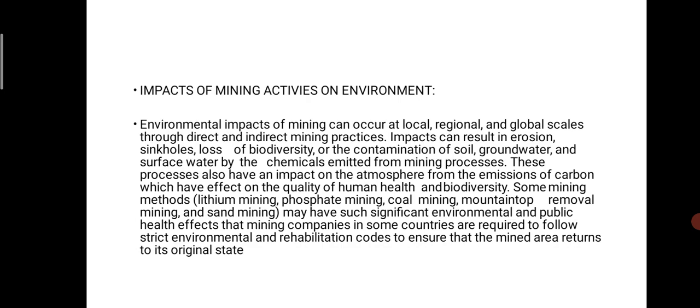These processes also have an impact on the atmosphere from the emission of carbon, which has an effect on the quality of human health and biodiversity. Some mining methods, lithium mining, phosphate mining, coal mining, mountain top removal mining, and sand mining, may have such significant environmental and public health effects. The mining companies in some countries are required to follow strict environmental and rehabilitation codes, to ensure that a mine area returns to its original state.